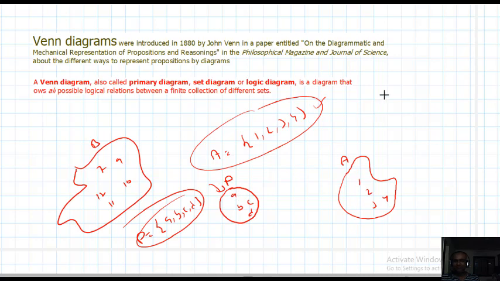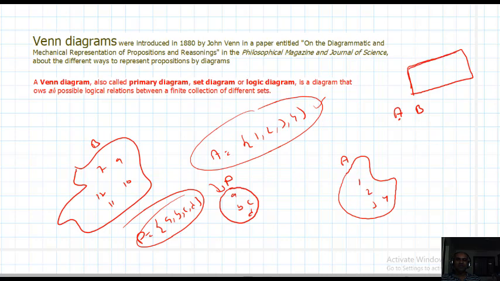If some sets are taken, automatically there exists a universal set. So sets are denoted by simple closed geometrical figures, but what about the universal set? In general, the universal set is denoted by a rectangular region.